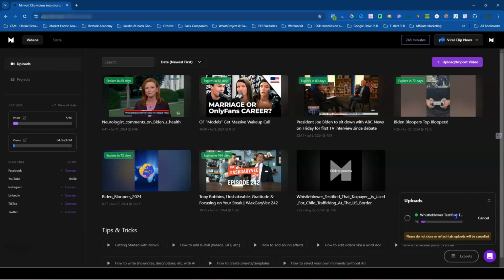So let's take a moment. Let's just see how this is going. It'll take a few minutes to do the initial processing. However, once this part is done, it'll actually go into another screen where it'll show you exactly all the different processes to get all your scripts and your captions and all the clips done for you. That will take about 5 to 7 minutes. However, depending on the time of the day and the day itself, it can run a little longer or shorter. So just be understandable to that as well.